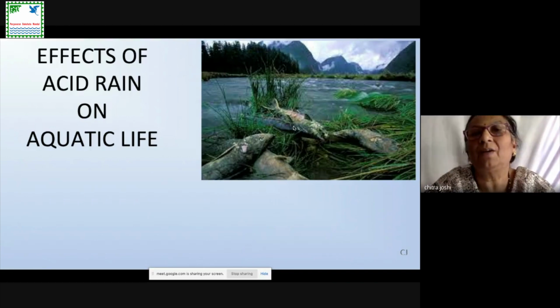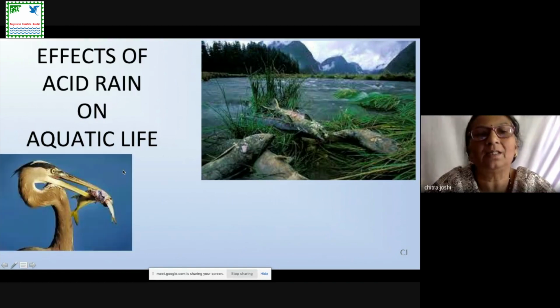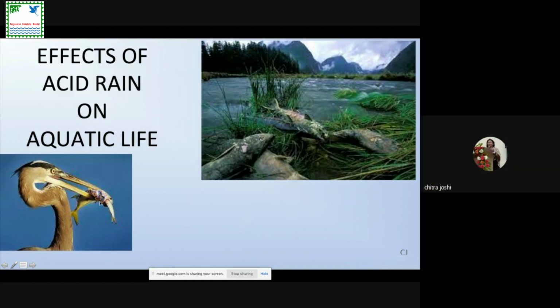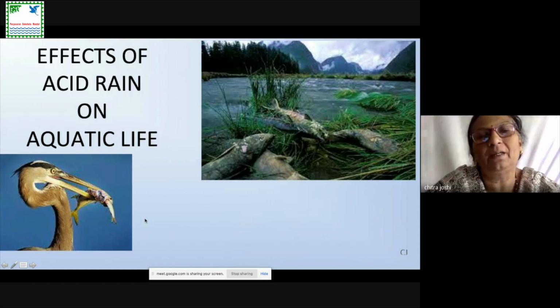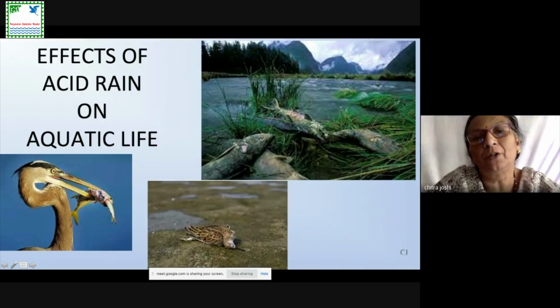And when these aquatic animals die, the ultimate result is on the fishes, because the birds eat fish, and ultimately the effect is found on the food of birds. If the food of birds gets contaminated, the result of that is that birds also may die.